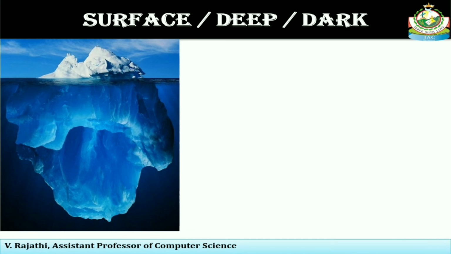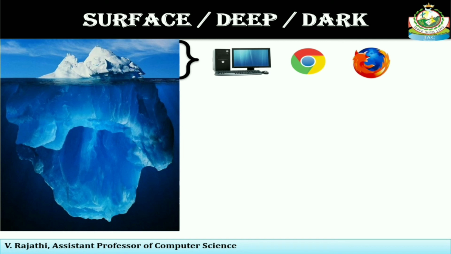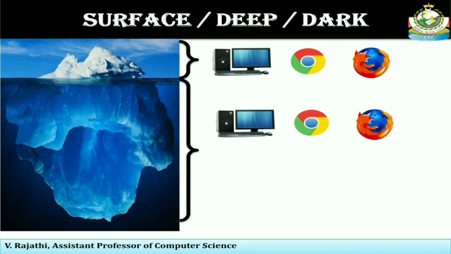Before that, we have to know what tools we need to access each one. For the normal surface web, we need a computer and a web browser like Google Chrome or Firefox. For the deep web, we need the same tools: a computer, Google Chrome and Firefox. But with the dark web, it's a little bit different.